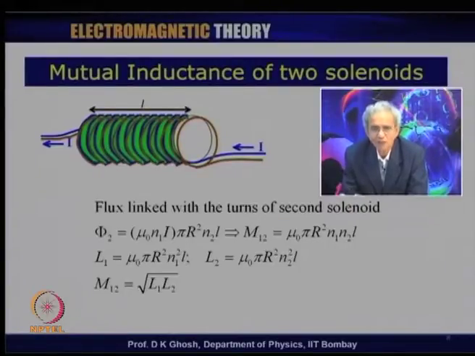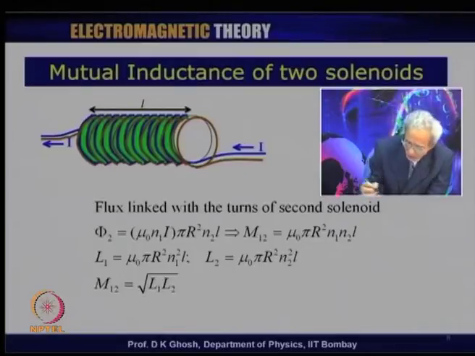Let us say the first solenoid has n 1 number of turns. The second solenoid will have n 2 number of turns, and they are tightly bound, so we assume all the magnetic field produced by one of the solenoids is totally linked with the other one.